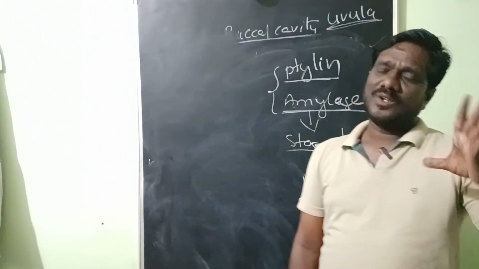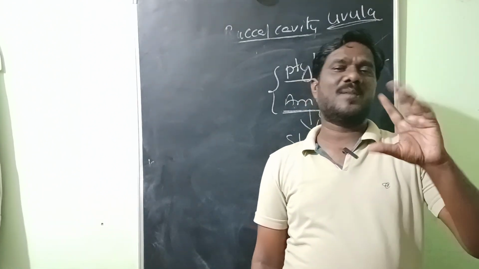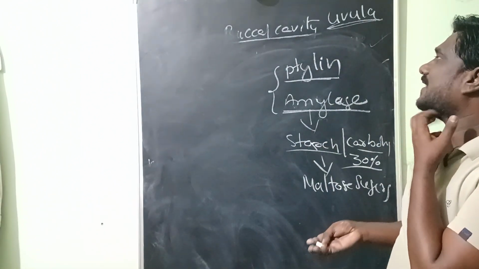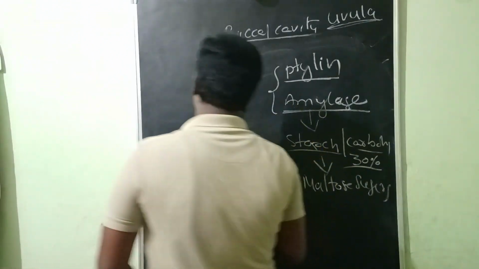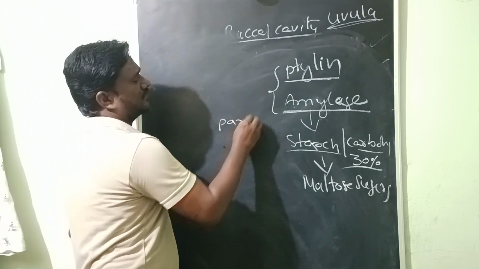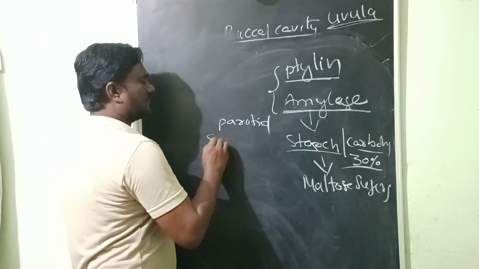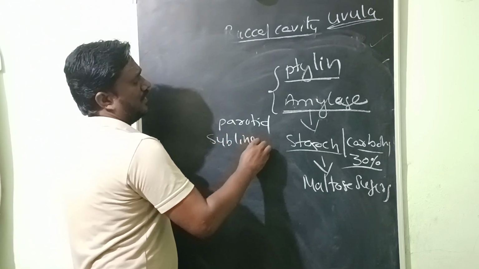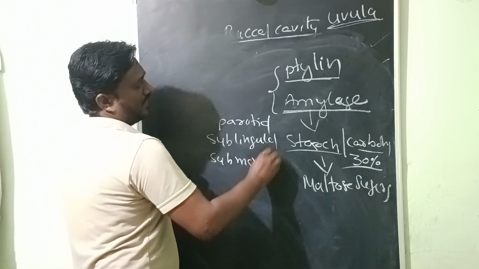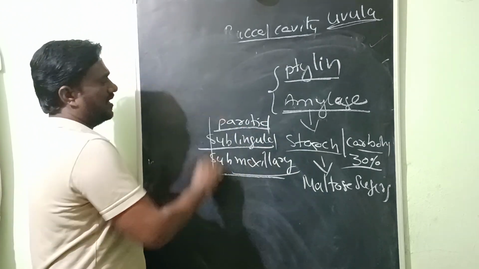That's why we have to take food very carefully and slowly at the time we are chewing the food in our mouth. So, okay, salivary amylase, what are those glands? Those glands are parotid, sublingual and submaxillary. Parotid glands, sublingual glands, submaxillary glands.